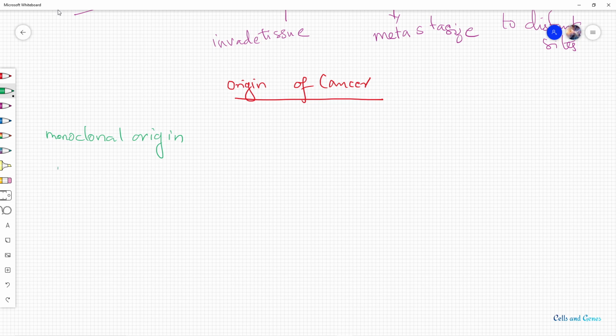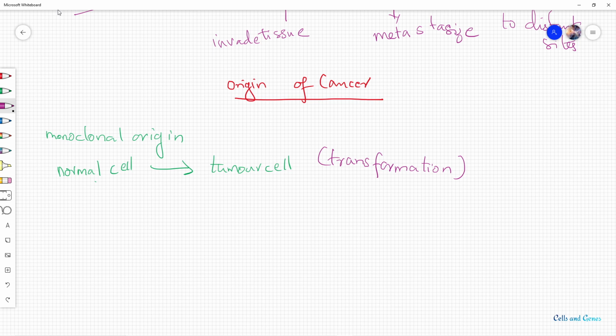Transition of a normal cell. A normal cell is being changed into a tumor cell. This transition of a normal cell to a tumor cell is known as transformation. So that is the change. That means a normal cell is being changed into a tumor cell. That process is known as transformation.